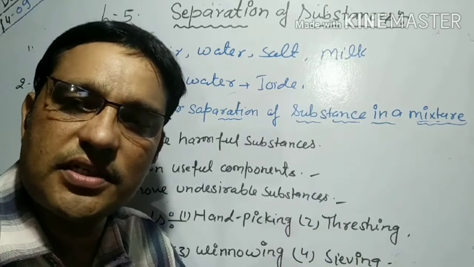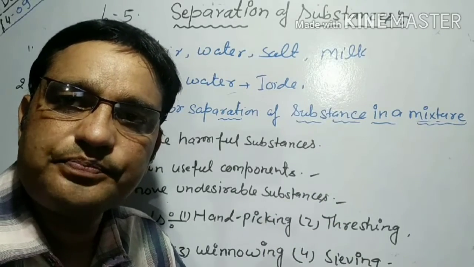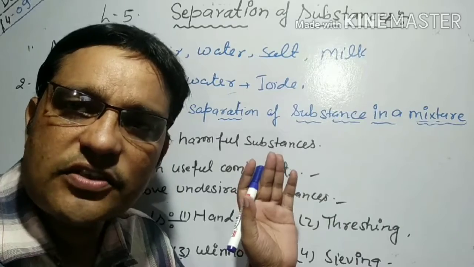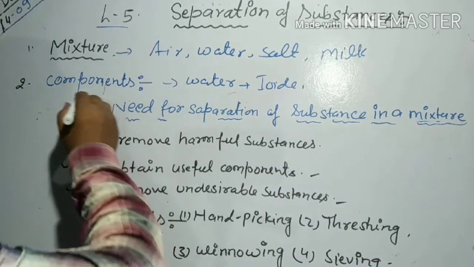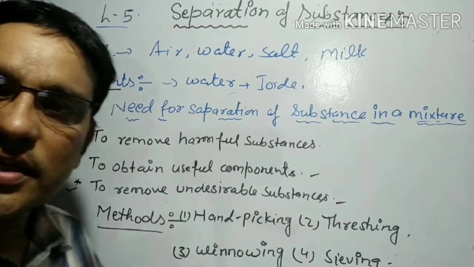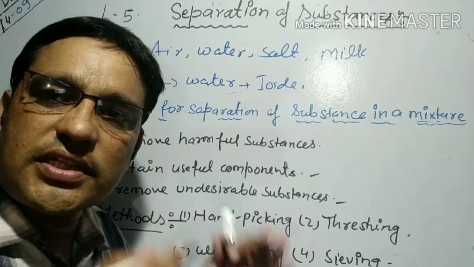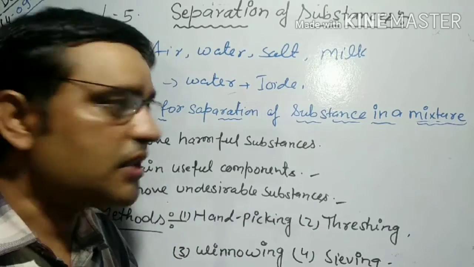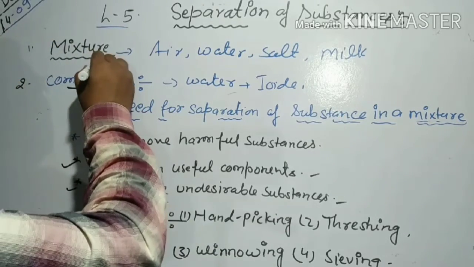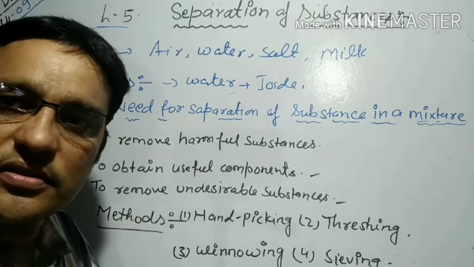That is known as a mixture. Understand? Now see the next topic, components. The substances found in the mixture are known as the components.